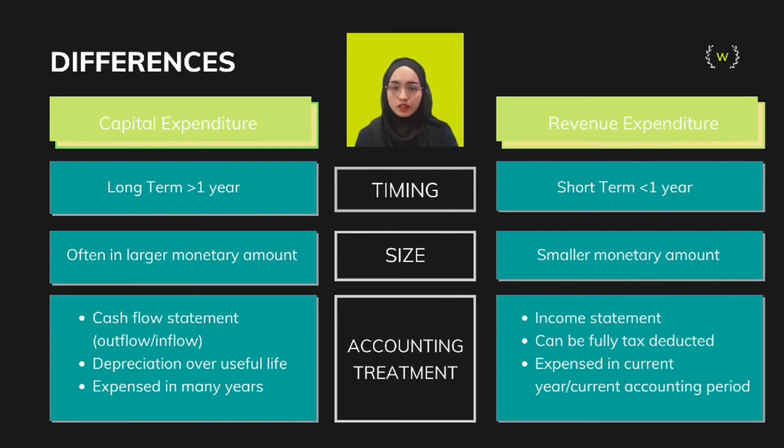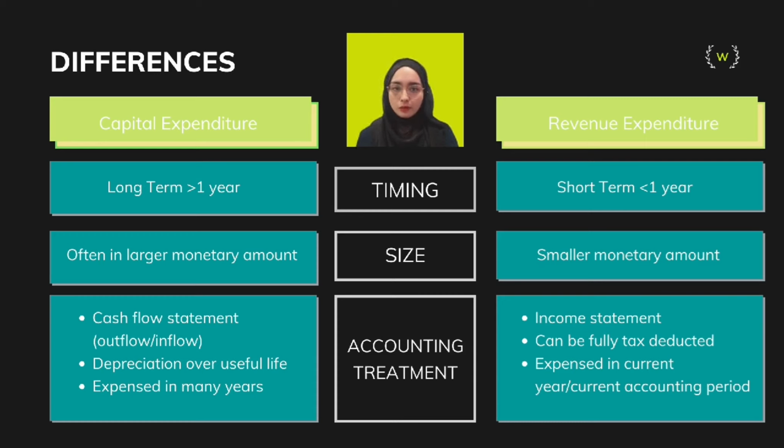There are also other prominent differences between these two expenditures. The first one is, as I explained earlier, the difference in timing. Capital expenditure is an expense of fixed assets that will be used and deducted from the statement in the long term. The long-term assets will last for more than a year and will have a useful life of many years. Next, for revenue expenditure, the expenses are only for the short term, which lasts within a period of 1 year. They are short-term operating expenses that cover the cost of running the daily operation of the business.